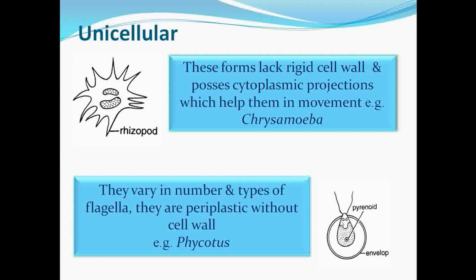It is the cell wall here is periplastic. Here the periplast is present, the cell wall is absent. For example, Phycotus. This is an example of flagellated unicellular thallus organization.